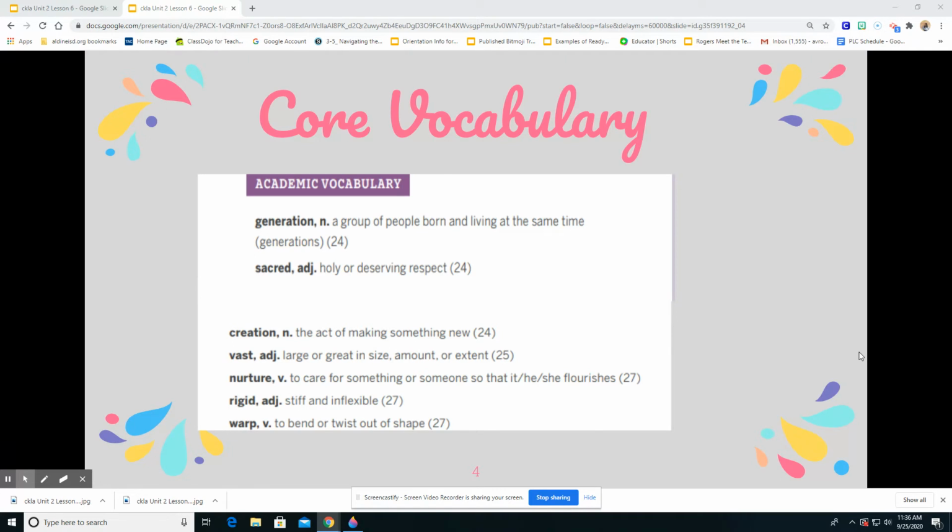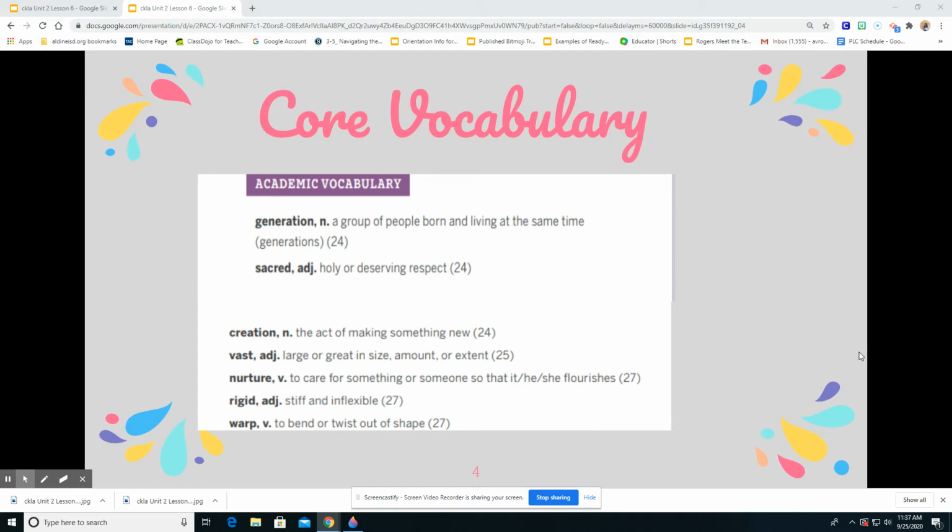Your next vocabulary word is vast, which is an adjective. It's large or great in size, amount, or extent. So some people would say that Houston is vast in size. It's a huge city. So that's an example of vast.